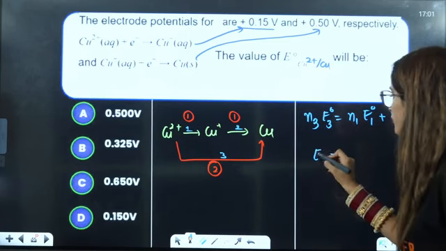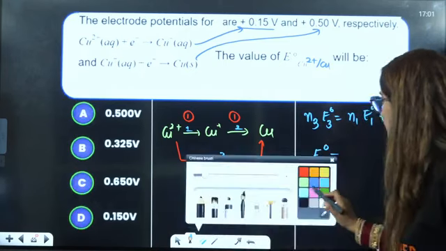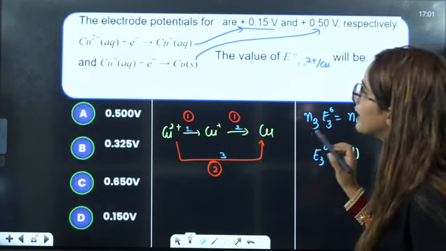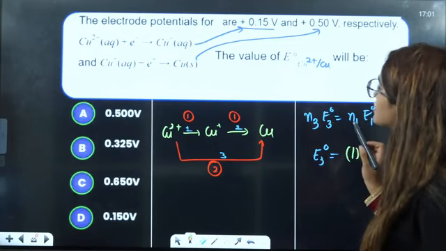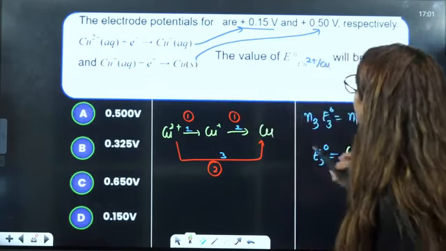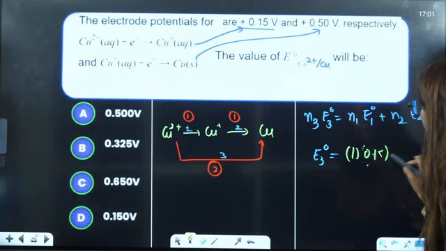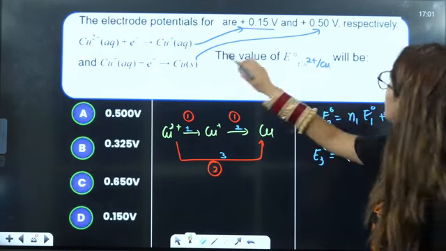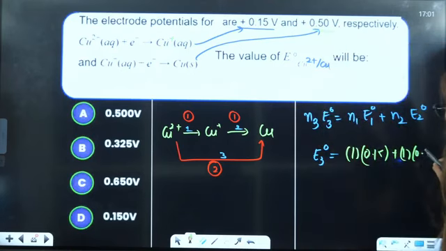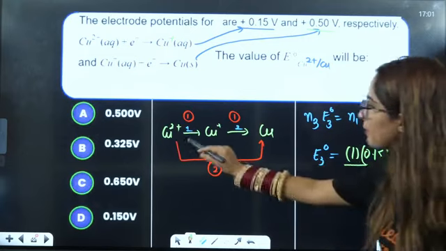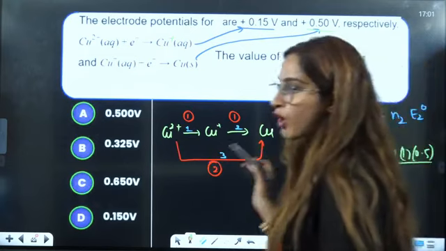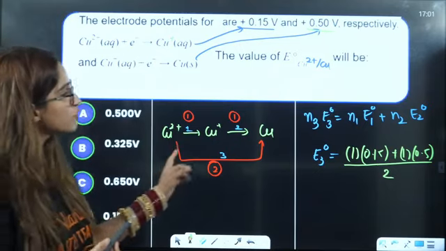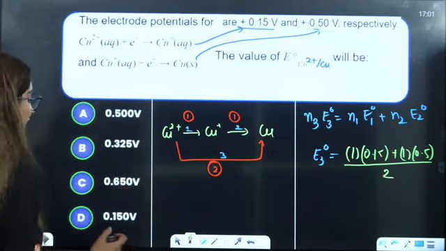So here E naught of 3 will be equal to, what is n1? n1 is given to be 1 electron exchanged. E naught is given for Cu2+ to Cu+, here it is given to be 0.15, right? n2 is given to be 1 electron, and E naught is given to be 0.5, divided by how many electrons are exchanged here? 2. Solve this and you will get your answer. Okay, understood students? Now you just have to solve this and you will get your answer for E3 here.